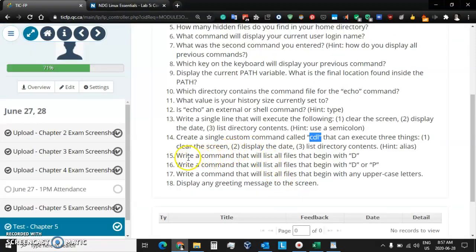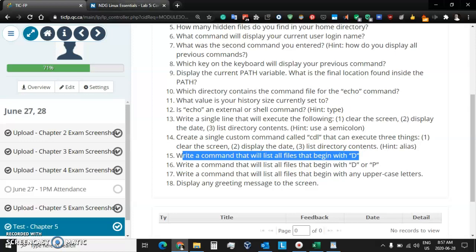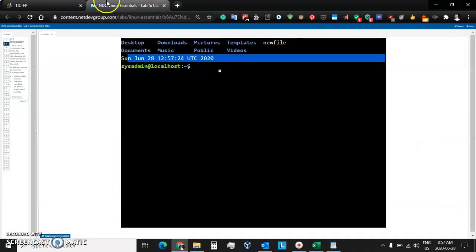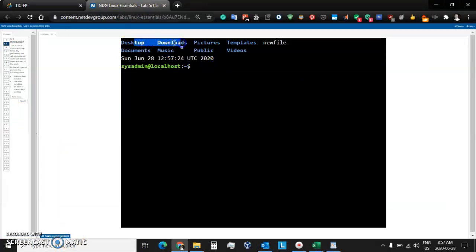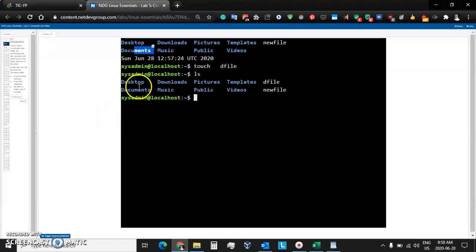We'll go on to question number 15. Write a command that will list all files and directories that begin with the letter D. Well, we can see here we have a couple of things that begin with D, and they're all capital D. So to make this a little bit more interesting, let me create a new file that begins with the letter d. So I'll call it dfile. Okay, and when we type ls, now we have items that start with capital D and items that start with small d.